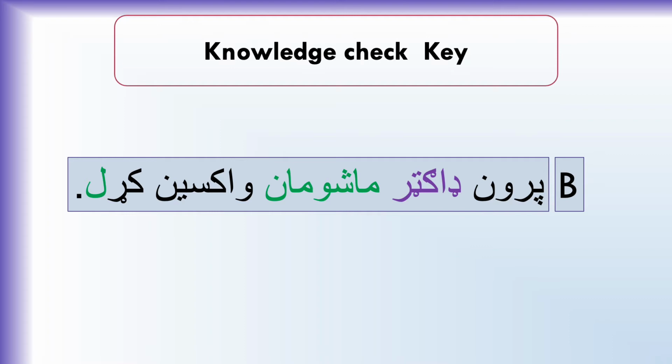Now the question is, how did I come up with this answer? Well, when the root of a verb functions as the object of a sentence, the Kawal changes to wakral. But if another noun functions as the direct object rather than the verb root, then the Kawal changes to kral. In this case, mashuman is the object, so the Kawal changes to kral.